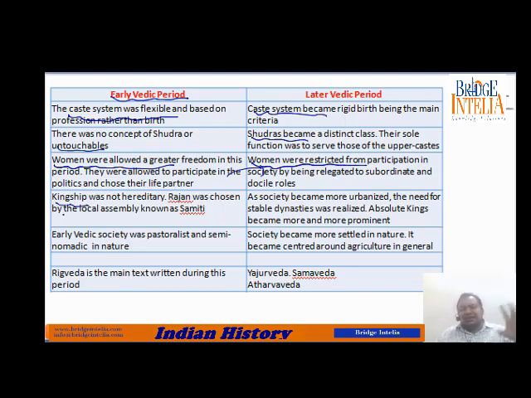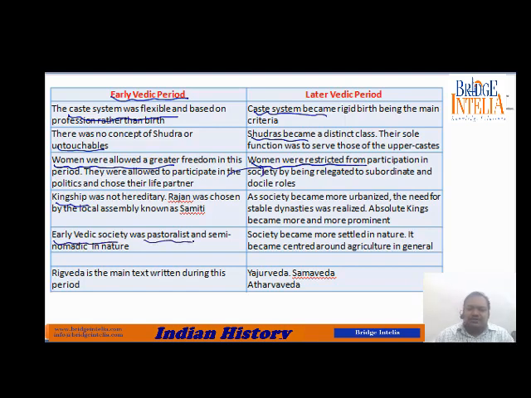So in earlier years, the king was chosen by the people. For the first 500 years of the Vedic civilization, the concept of king was not hereditary. It was not that if the father dies, the son will become the king. People used to collectively decide who is the best person amongst us, and he would become the next king. But during the later Vedic period, all this changed. If the father died, the son took the father's place. That means if the father king died, the son became the next king.